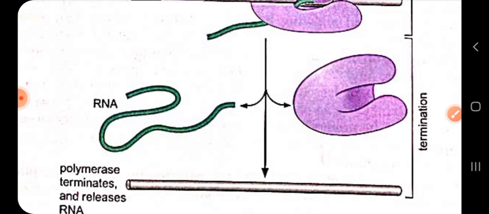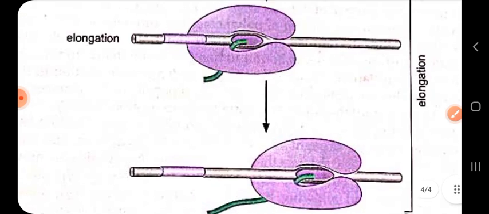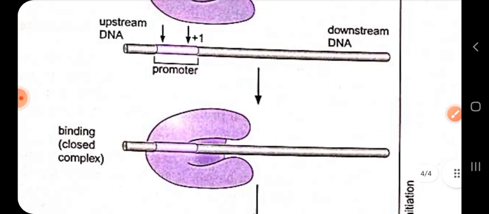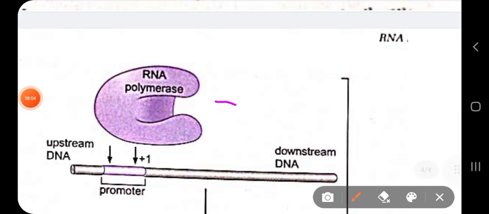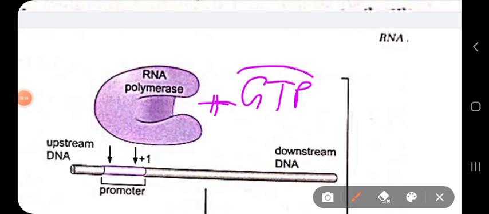So as you can see, your transcription process has to go through these three phases: initiation, elongation, and termination. In the initiation, the RNA polymerase identifies the promoter region, which is the site for binding of the RNA polymerase and other initiation factors. Other initiation factors, also called general transcription factors, bind to this site.